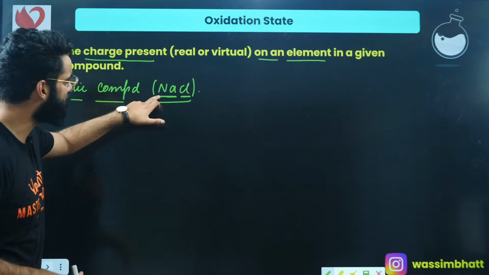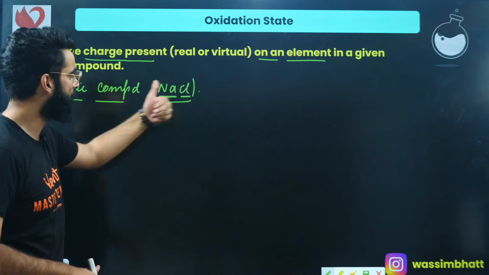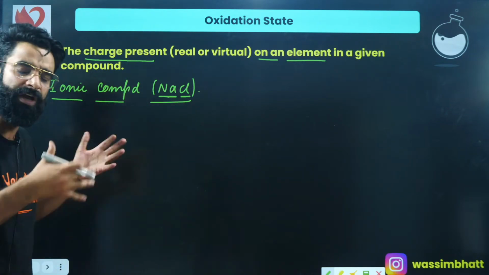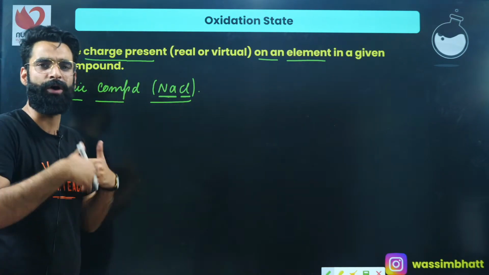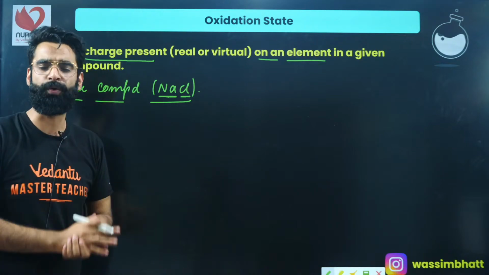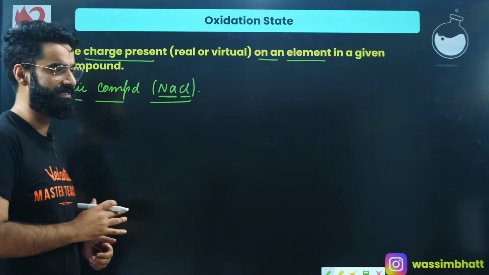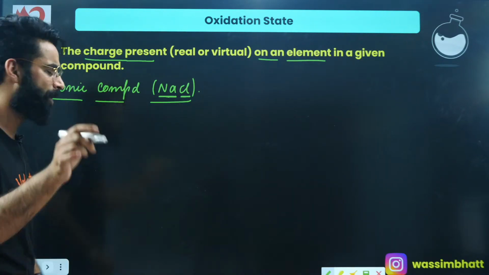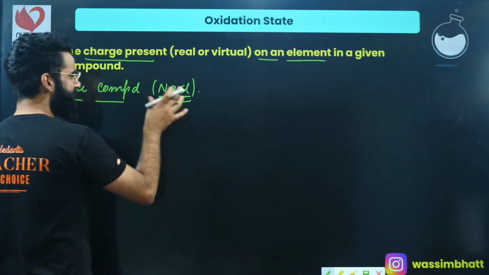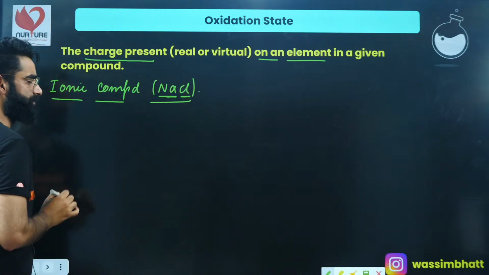Let's see what is going to be the charge present on sodium and what is going to be the charge present on chlorine. Whatever the charge present on sodium or chlorine, that is going to be their respective oxidation state. Okay, now people understand. Let's see exactly how this NaCl gets formed.